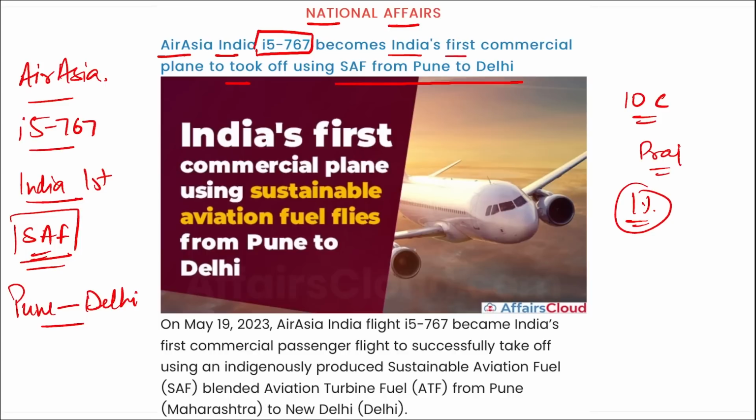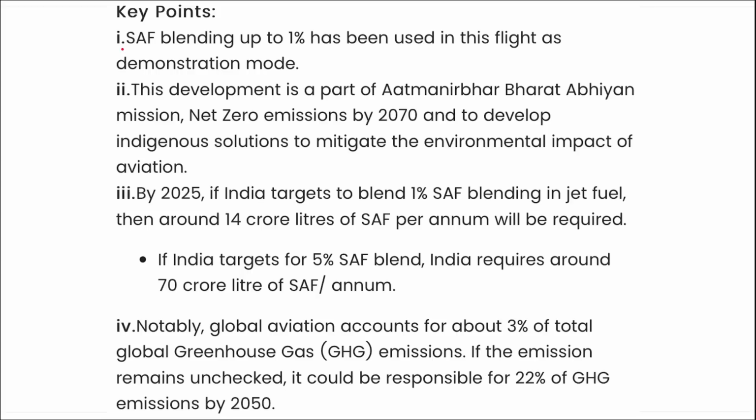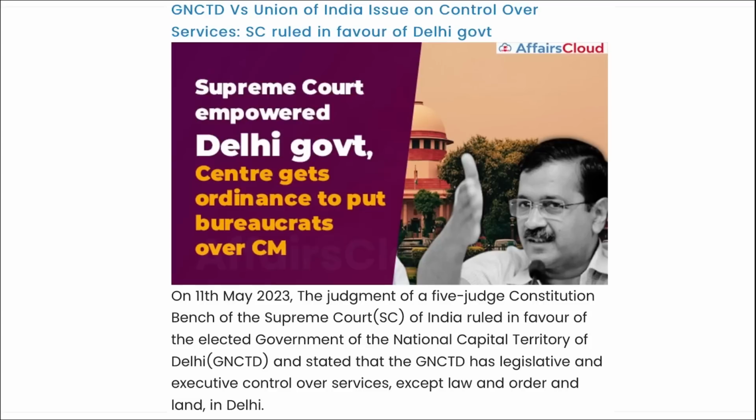This development is a part of the Atmanirbhar Bharat Abhiyan, the net zero mission by 2070, and to develop indigenization solutions to mitigate the environmental impact of aviation. Correct? Moving on.